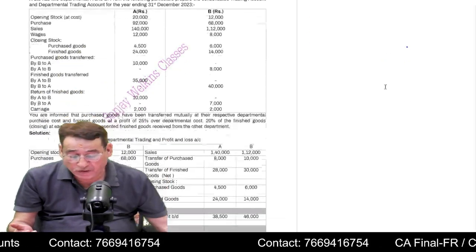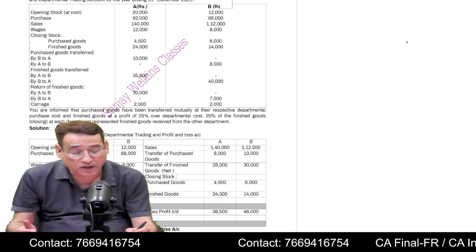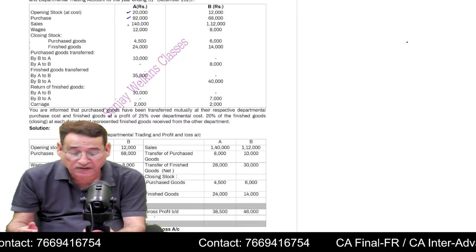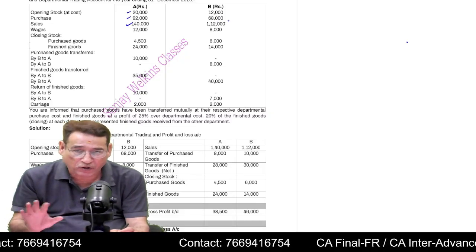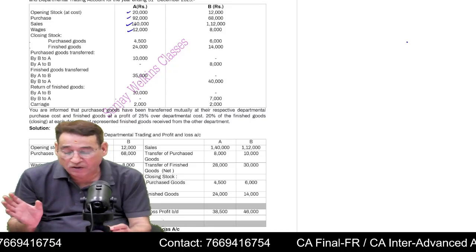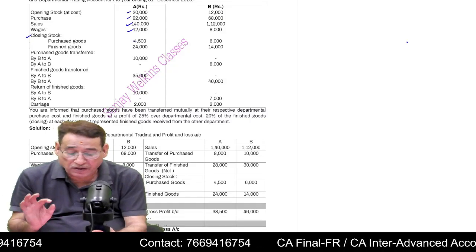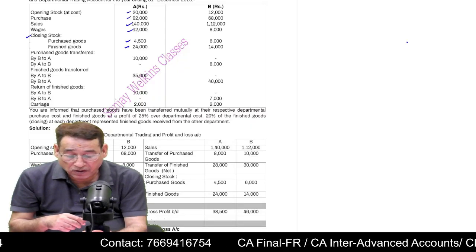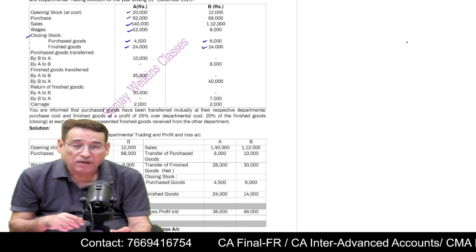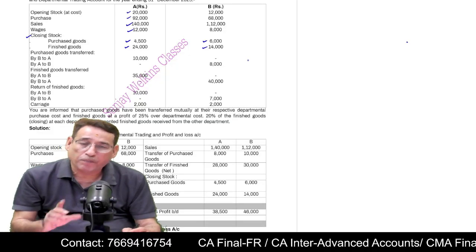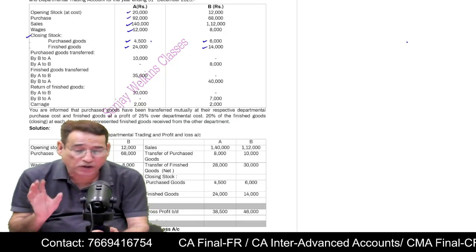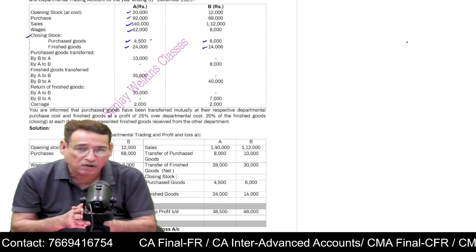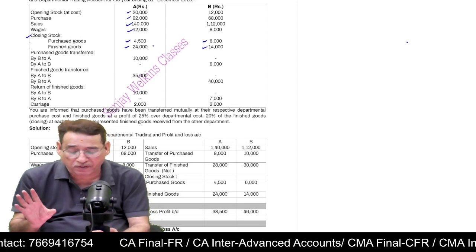For example, in this particular question, some information is given to us. Is it clear to you? Some information, for example, opening stock is given, purchases is given, sales, all this information is given to us in a segregated manner. Wages. Then here it is written closing stock of purchased goods and finished goods. Unrealized profit will never ever be computed on purchased goods. It can only be related to finished goods. Finished goods are also known as manufactured goods. Is it clear to you?